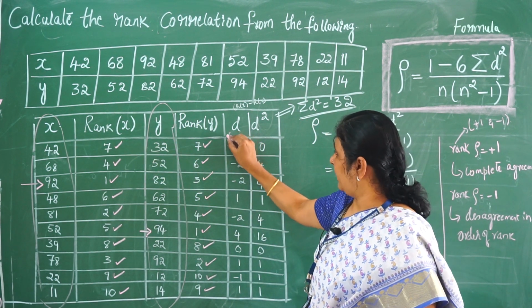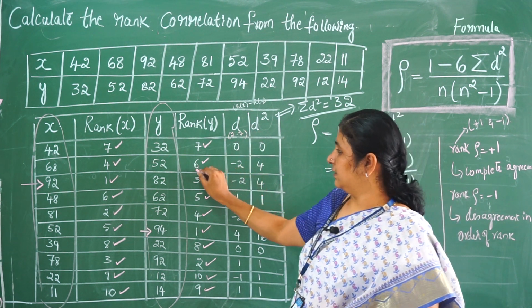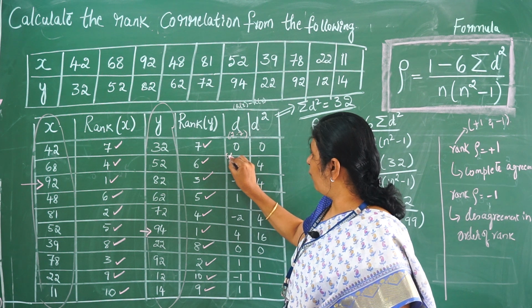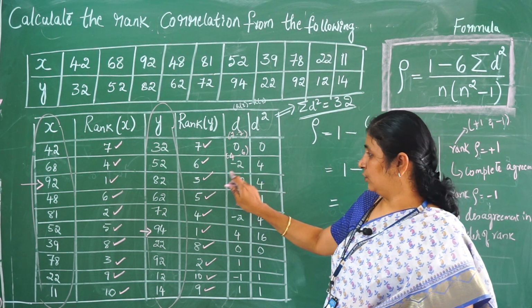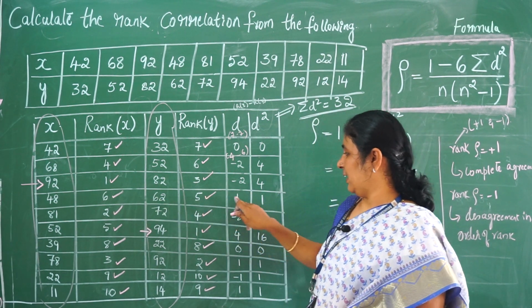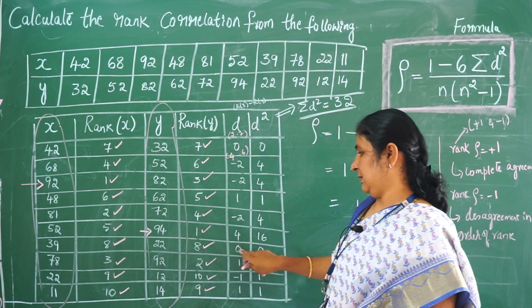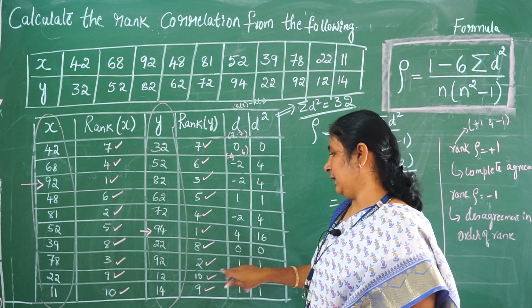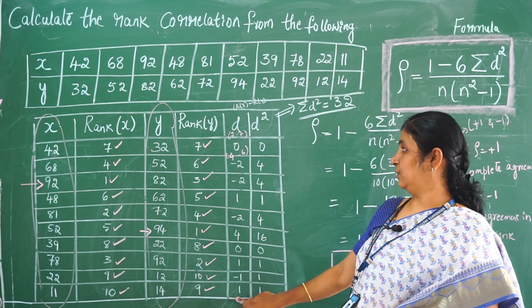So when I subtract, that is 7 minus 7, which is equal to 0. When I consider this, 4 minus 6 is equal to minus 2. Here 1 minus 3 is minus 2. 6 minus 5 is 1. 5 minus 1 is 4. 8 minus 8 is 0. So 3 minus 2 is 1. 9 minus 10 is minus 1. 10 minus 9 is positive 1.